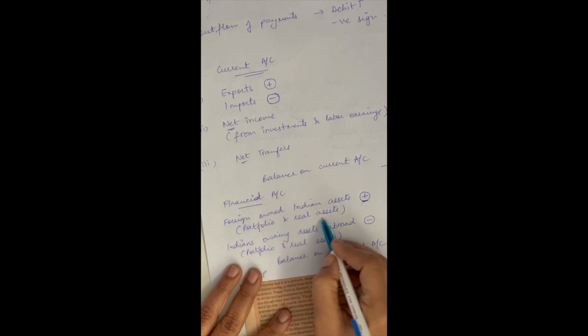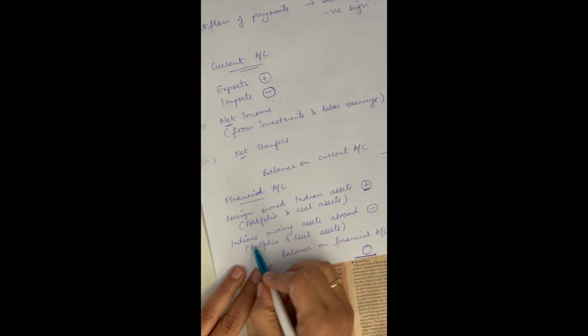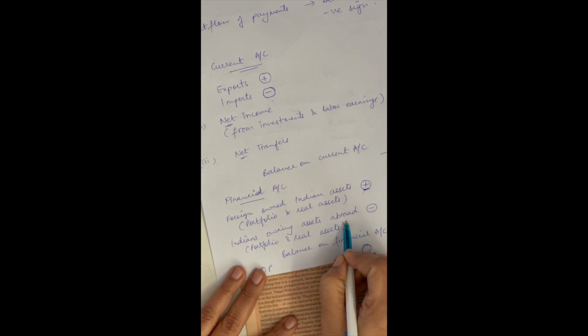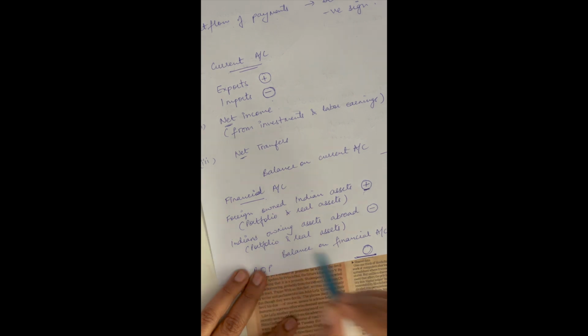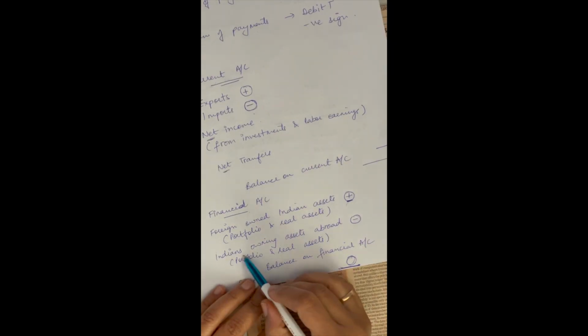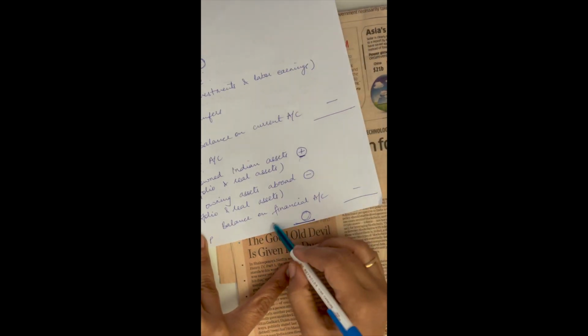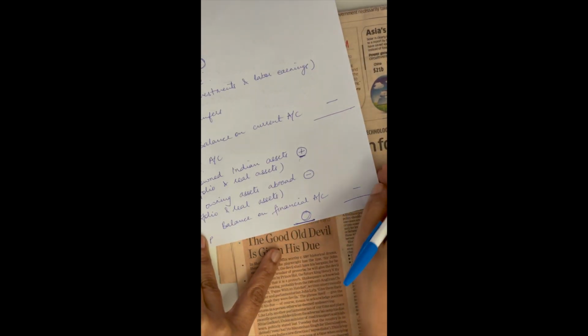It could be a portfolio or real asset, anything. But if Indians are owning assets abroad, if Indians are buying any kind of financial assets abroad, then there's an outflow of payment. So that's why it carries a negative sign. And then the balance of this gives us the balance on financial account.